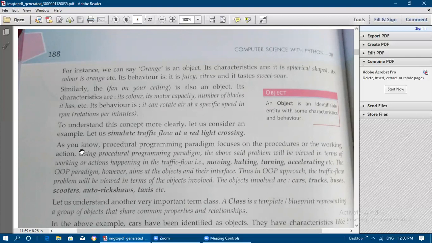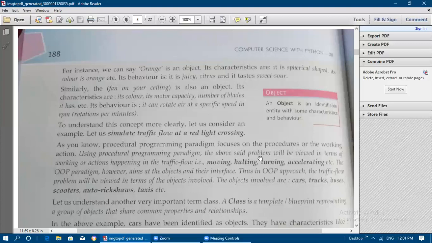As you know, the procedural programming paradigm focuses on the procedures or the working actions alone. Using the procedural programming paradigm, the problem would be viewed in terms of the actions happening in the traffic flow, like moving, halting, turning, accelerating, and so on. These are the only things noticed by the procedural programming paradigm.